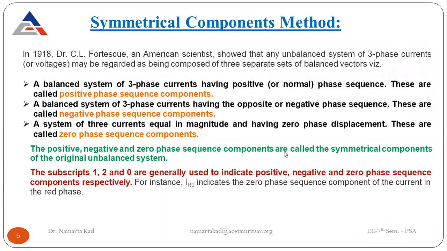Now, before studying the actual derivations for the unsymmetrical faults, we must know what symmetrical components are. So let's start with that.